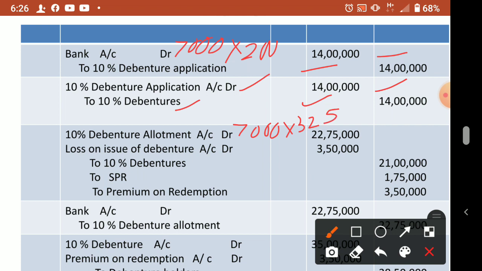So 22 lakh 75,000. Then loss on issue of debentures is the redemption time premium. So redemption time premium is 10% of 500. So 7,000 into 50, 3,50,000.